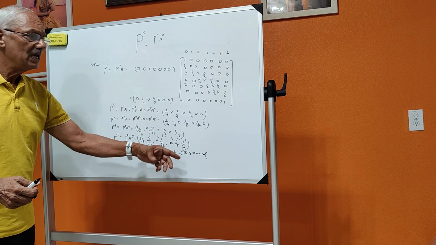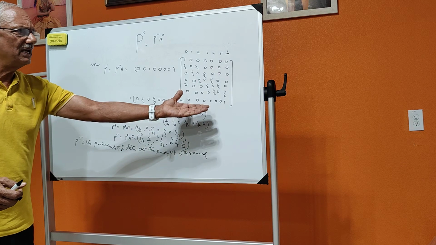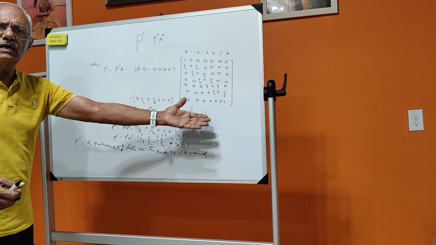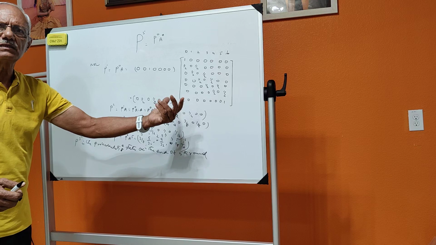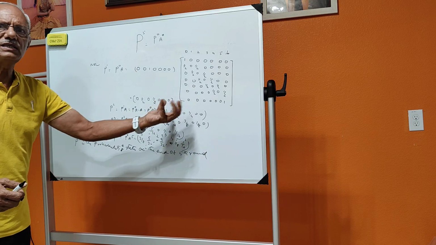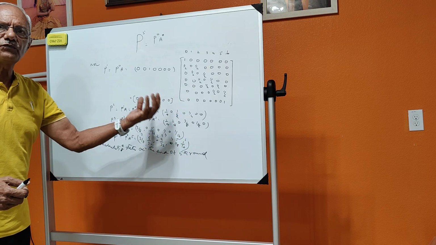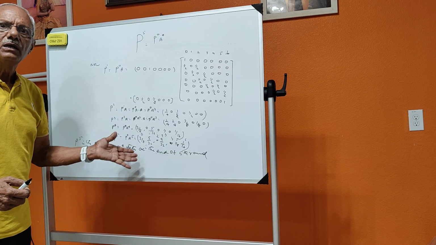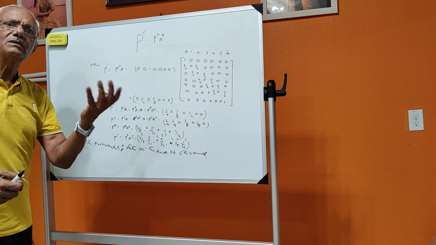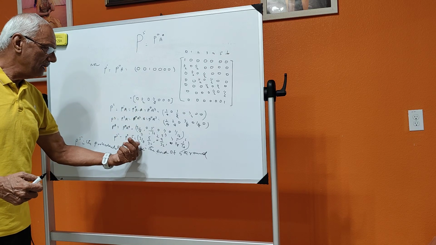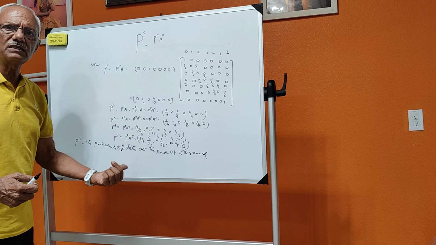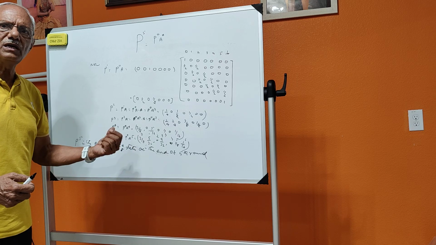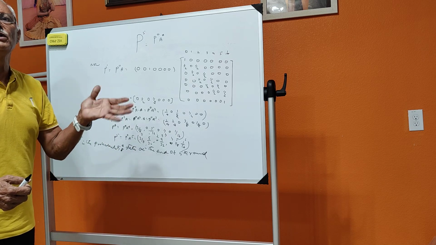What is the probability that at the end of the fifth round he will quit the game having won 6 rupees? That means 4 rupees he has won, so he is having 6 rupees. Having won 4 rupees, that means 1 by 16 chances that he will quit the game having won 4 rupees. And here it is 3 by 8 probability that he will quit the game because he doesn't have money to play with.